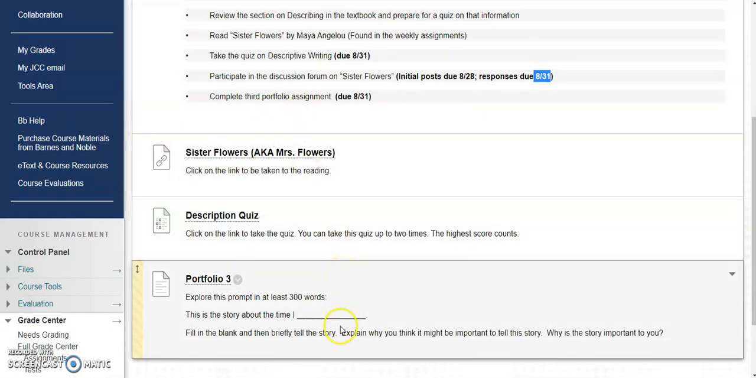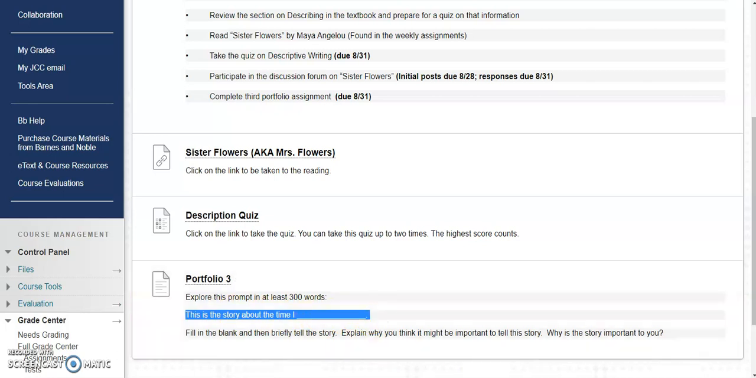And then last but not least is the portfolio assignment. As we're working up to our first paper, we're reading different stories because we're going to be writing our own story called a narrative, which is coming up, so get excited for that. Portfolio 3 is going to help us with that, where you're going to explore this prompt of at least 300 words: this is a story about the time I blank, and then you can write about whatever you want.